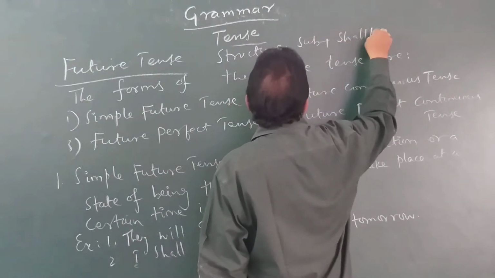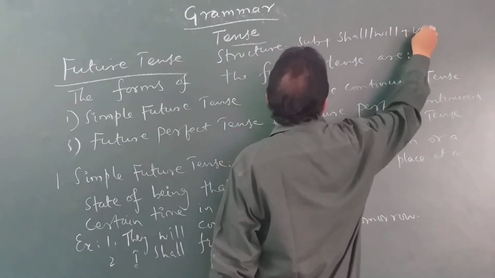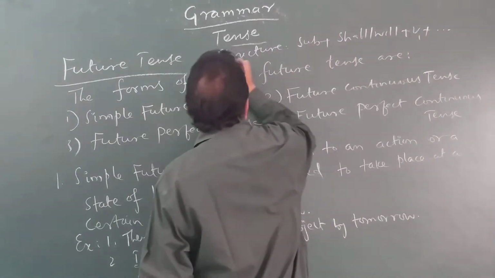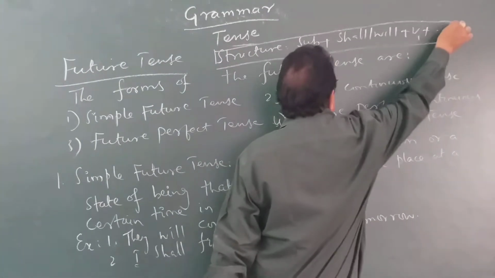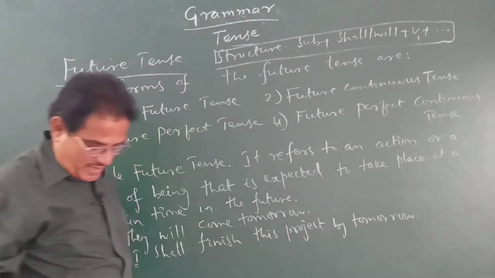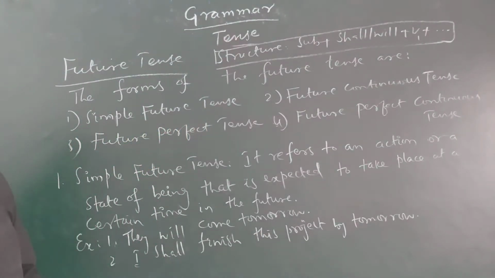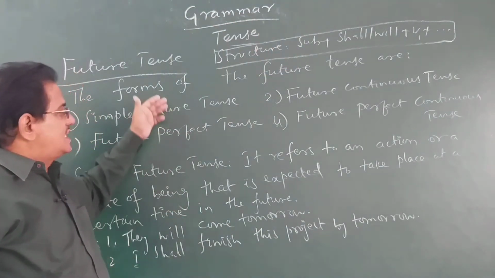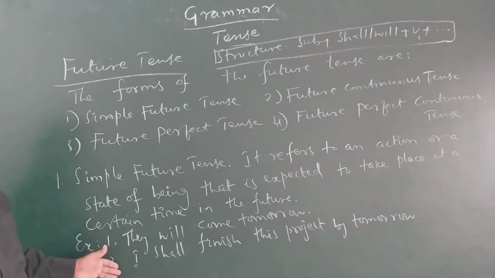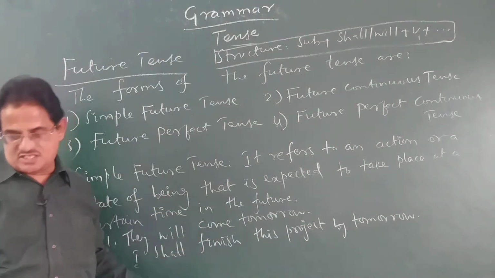Subject shall or will plus V1. If you find this structure in any sentence, subject followed by shall or will followed by V1 form of the verb, we say that those sentences are in simple future tense.